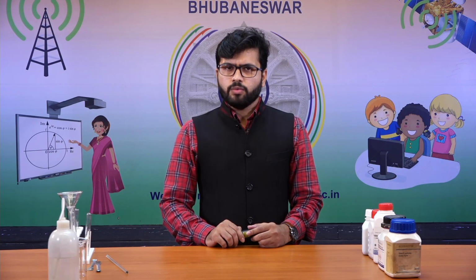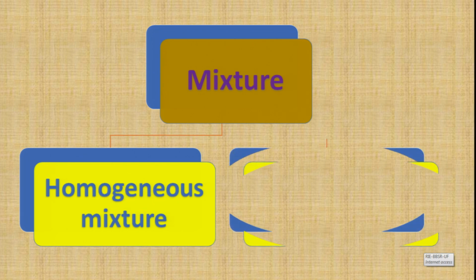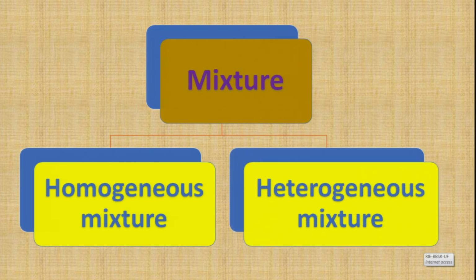So far in this chapter, we have discussed that mixtures can be of several types. Depending on the nature of the component, we can classify mixtures into two types. One is your homogeneous mixture and the second one is your heterogeneous mixture. As you know, homogeneous mixtures are those mixtures which have a uniform distribution throughout. Heterogeneous mixtures are those types of mixtures which have a non-uniform distribution throughout the bulk.